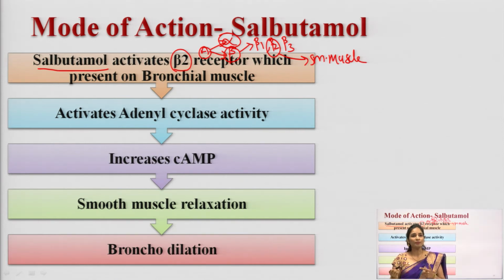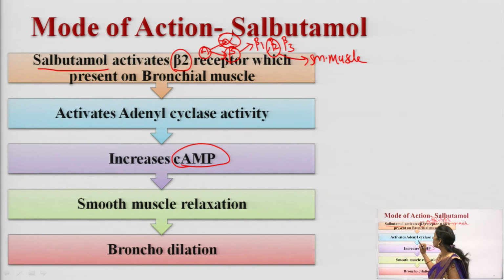Where is the beta 2 receptor present? Beta 2 receptor is present on the bronchial muscle. After activating this beta 2 receptor, it will activate adenyl cyclase activity. After that, there will be an increase in cyclic AMP levels, the adenosine monophosphate levels I explained just now. Finally, the muscle will get relaxed and it will cause bronchodilation.